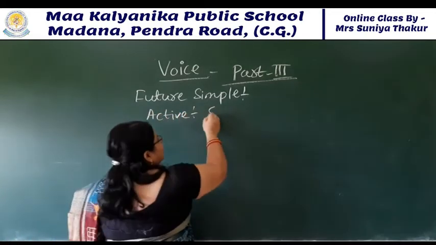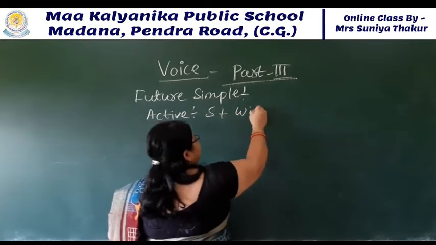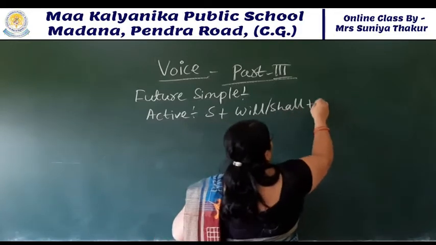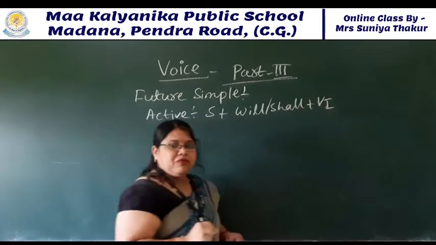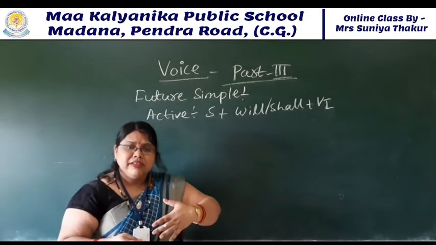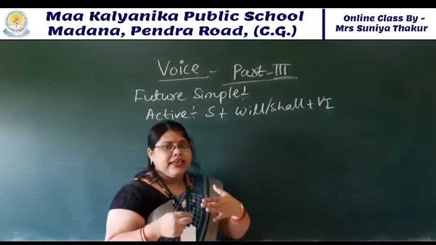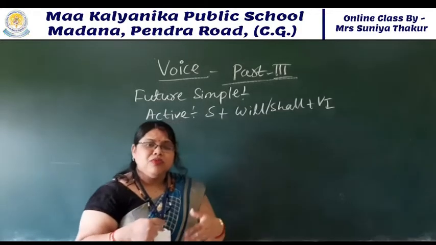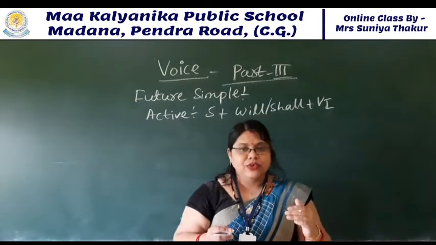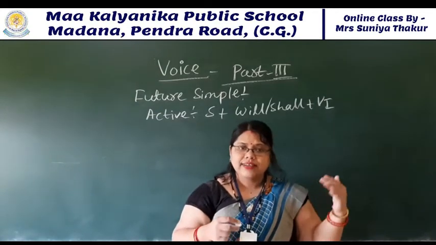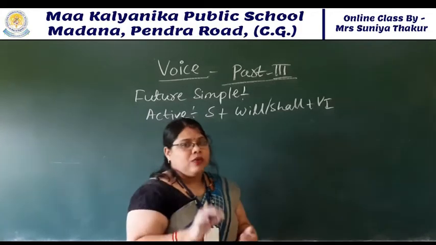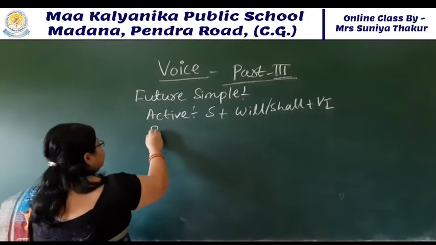As you know, subject plus will, shall, verb first form is your active form. If in the place of will, shall there is can, could, must, whatever modals you use, modals you understood? Can, could, shall, should, may, might, whatever the modal in the place of shall or will, the same structure will follow. Let's see what will be the passive structure.